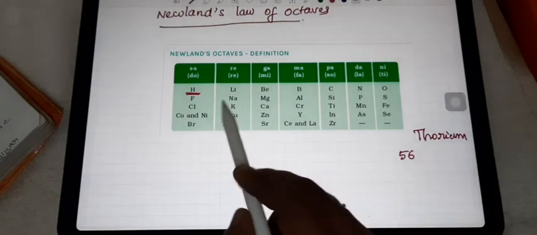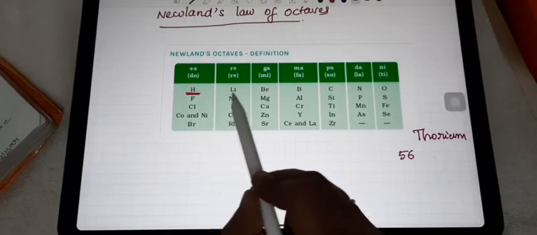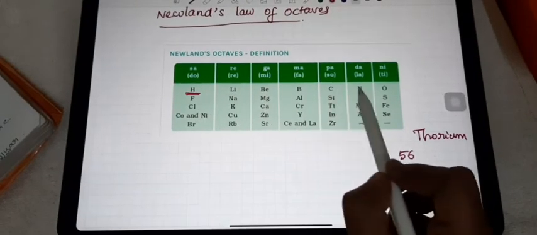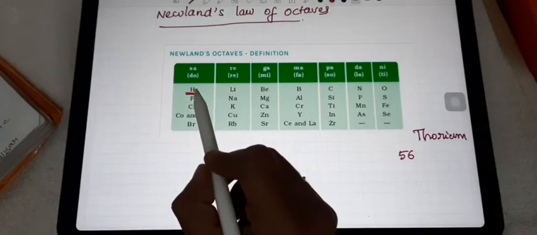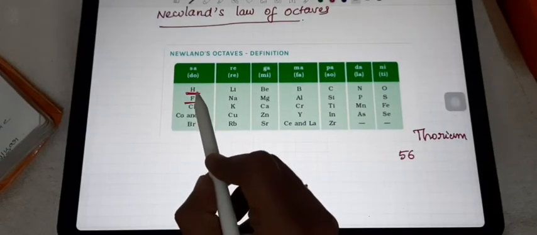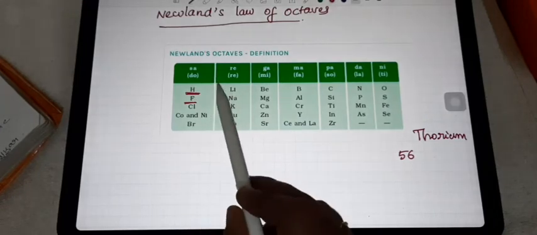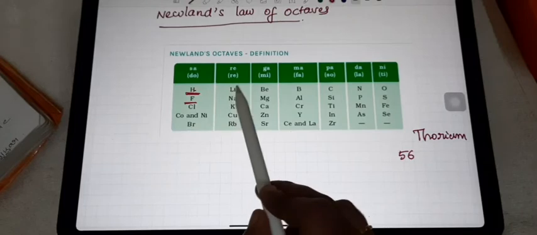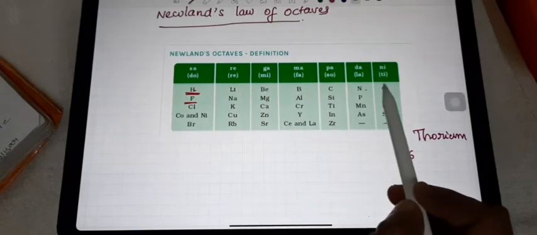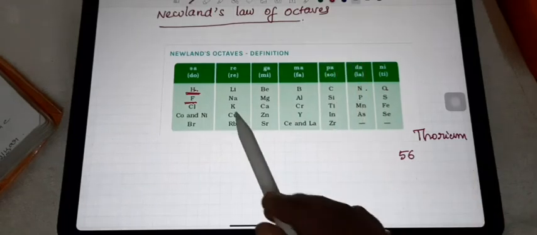Then he noted that he arranged the elements in the increasing order of atomic mass. So here: hydrogen, lithium, beryllium, boron, carbon, nitrogen, oxygen, and the next element, fluorine. He noted that the first and eighth elements, counting first, second, third, fourth, fifth, sixth, seventh, eighth, have similar properties.